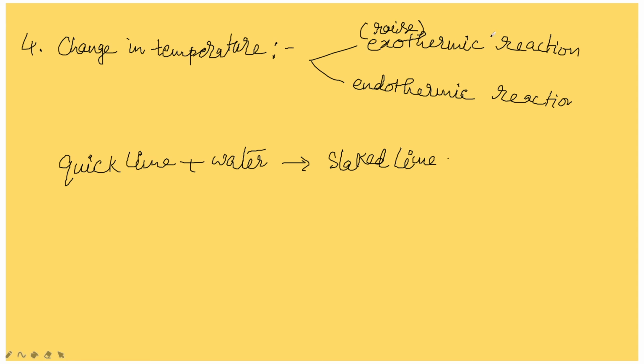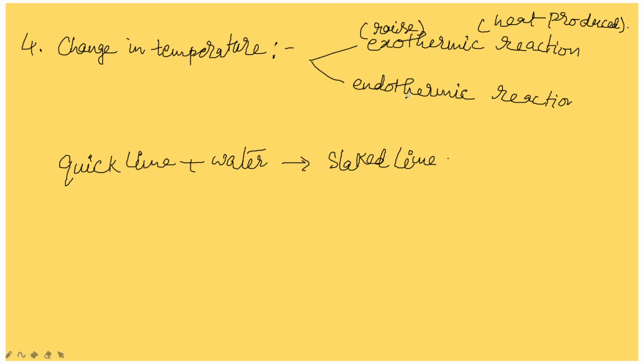Rise in temperature means heat is produced. That's why you feel hot, right? So heat is produced. Many other reactions are also there where heat is absorbed. From the sound of Exo itself, you can identify that something is leaving out, something is produced.